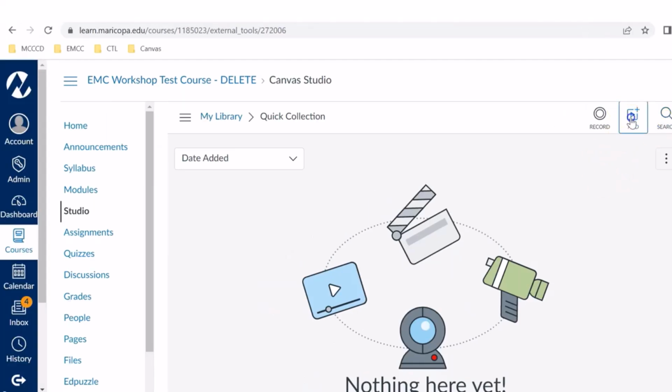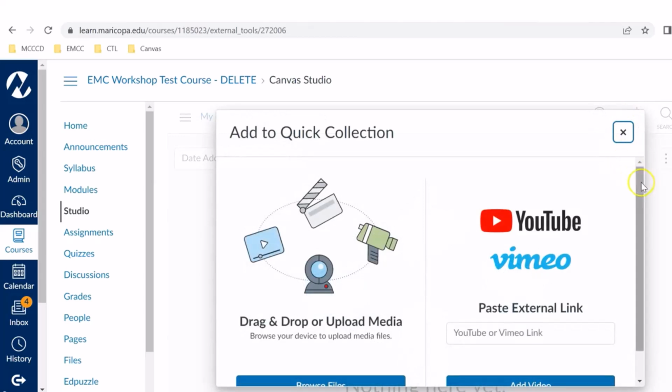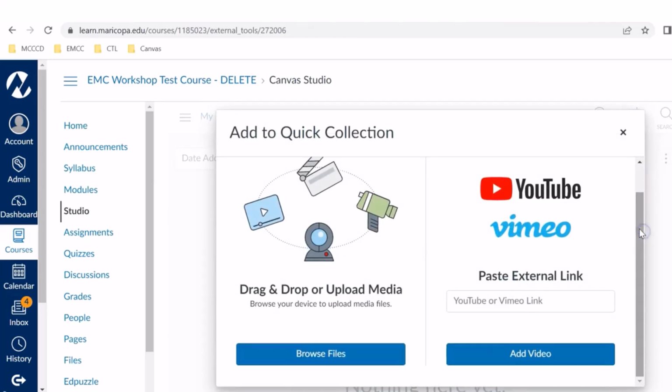Now the cool thing about videos here is they will accept YouTube, Vimeo, and you could just paste a link directly into Canvas Studio. Or if I have an MP4, I can just drag and drop it already. So you have multiple ways of doing it. So for YouTube, let's find a quick YouTube video just to test this out.